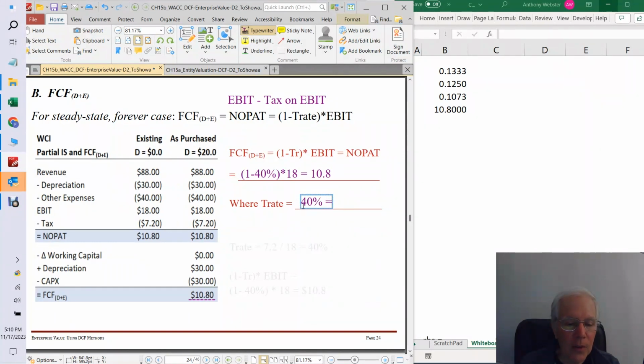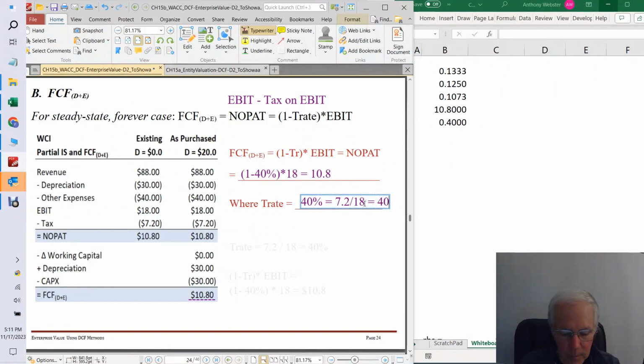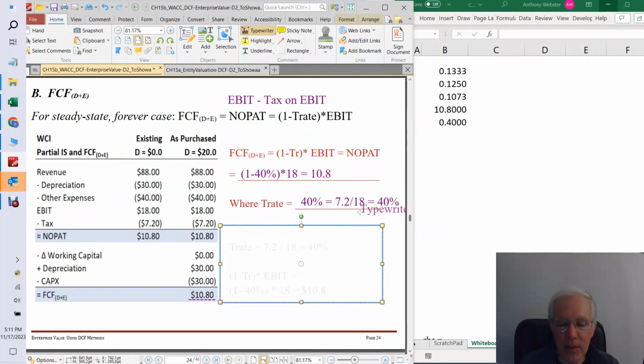And you could also do that from the existing column. You could compute that if you wanted to. That the tax rate is the tax over EBT. So that would be 7.2 divided by, let's use this existing one because then EBIT is also equal to EBT, and that's 18. And let's see what we get here. Equals 7.2 divided by 18. And again, that's 40%. But that was given in this case. All right.